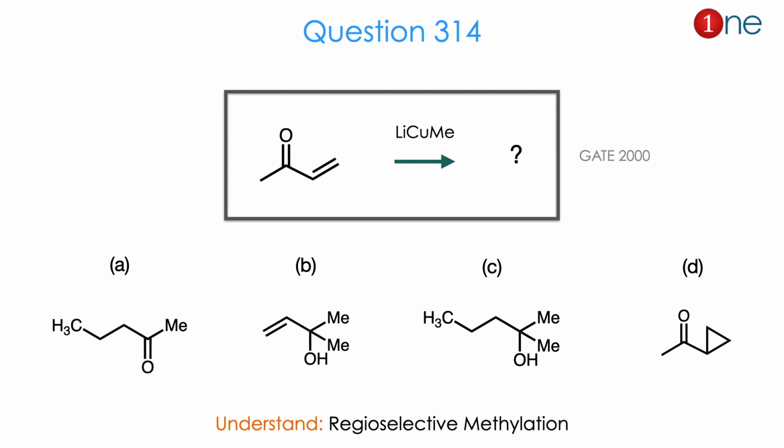So from the question of alpha, beta unsaturated ketone and the soft nucleophile, you might realize the question is really about regioselective methylation, where the methyl group forms. The answer is A. Let us see how.